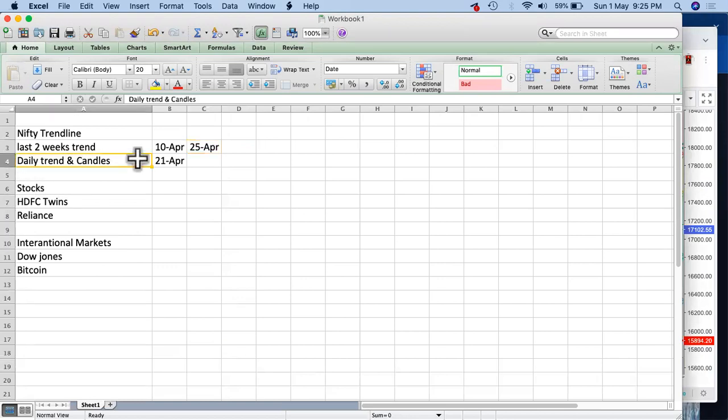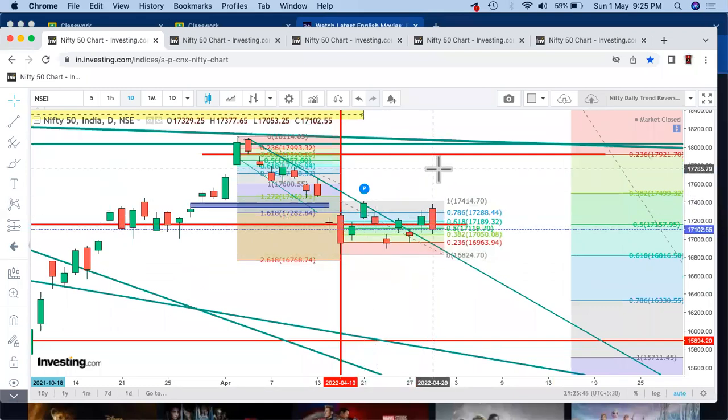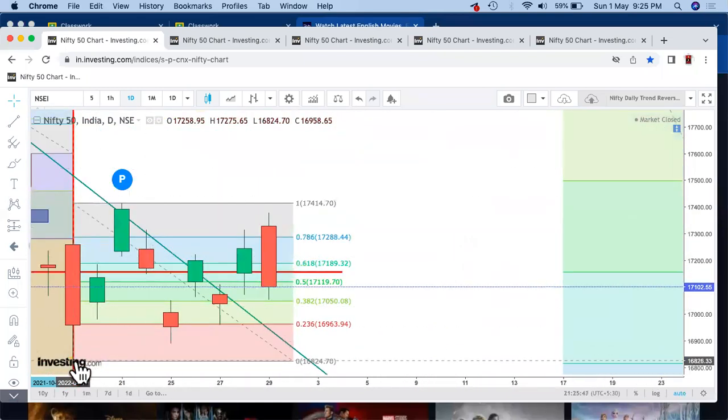Coming to the daily trend and candles, for example, if you see over here, it has taken a support on the 19th of April. It did move up, created a range, gave us a reversal. Again, it started going up, created a resistance, or took a support at about 0.5. But the next day, it opened with a gap down and tried to take support again at the 0.236 level. So this is showing that probably the market is taking support at this 0.236 level, right?